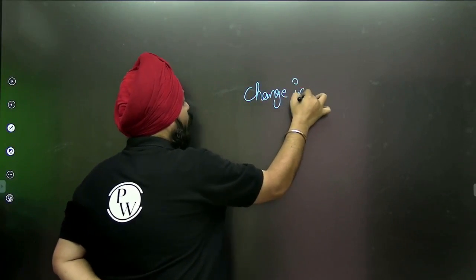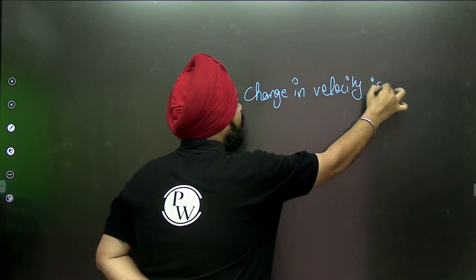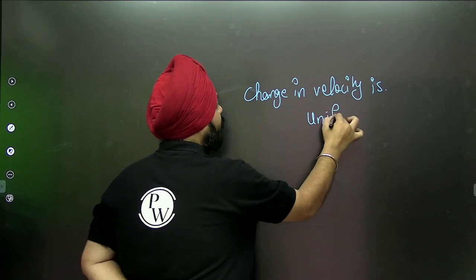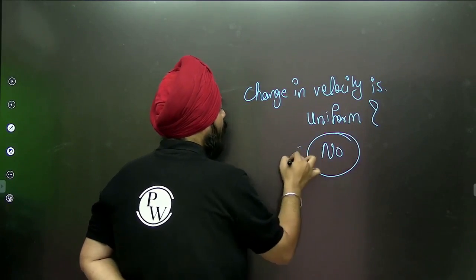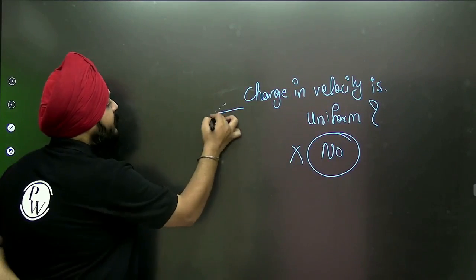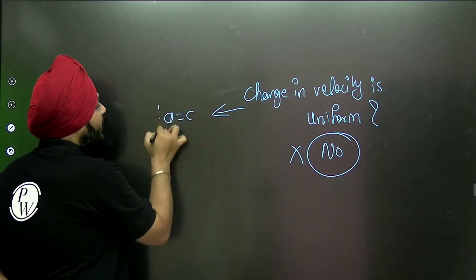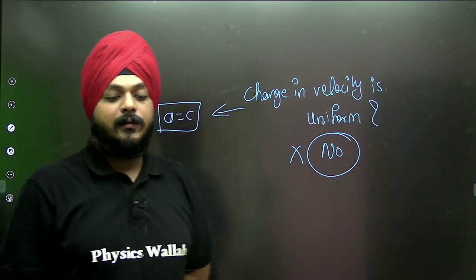Change in velocity is uniform? I must say no. Why? If the change of the velocity is uniform, then the acceleration of the particle is always constant. But in the case of the SHM, the acceleration is also getting varied.